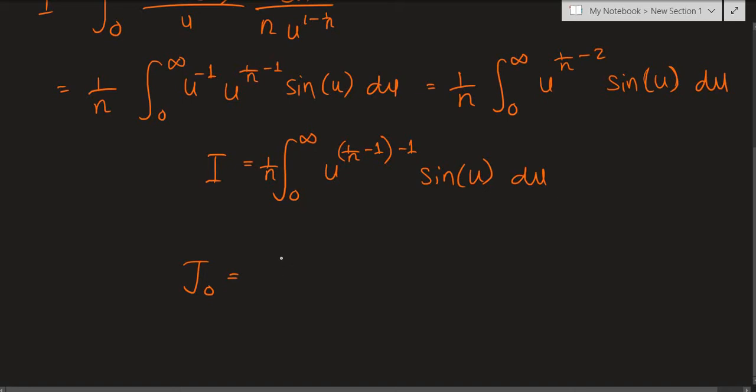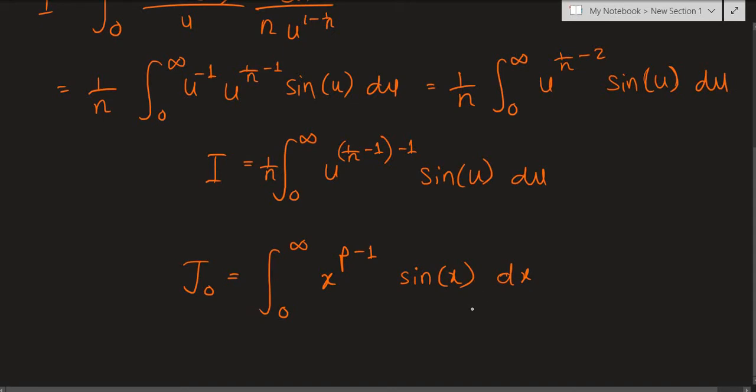So we have j naught defined as, forget the 1 over n for now, the integral from 0 to infinity of, well, we can change our variable of integration, right? As long as it's a definite integral, it doesn't matter what variable you have. So let's have x. Instead of 1 over n minus 1, I said let's have p. So x to the p minus 1 times the sine of x dx.